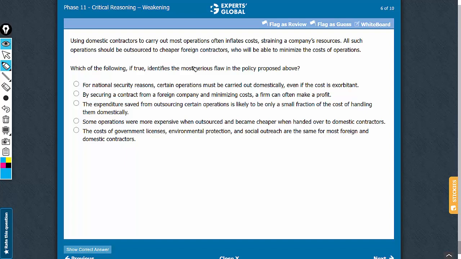We need an answer choice that would identify a serious flaw in the reasoning. The conclusion of the argument is this part here, that all such operations should be outsourced to cheaper foreign contractors. Answer choice B suggests that such contracts with foreign companies can minimize costs and can help firms get more profitable. So answer choice B is a strengthening statement. We need a weakening statement. So choice B should be eliminated.